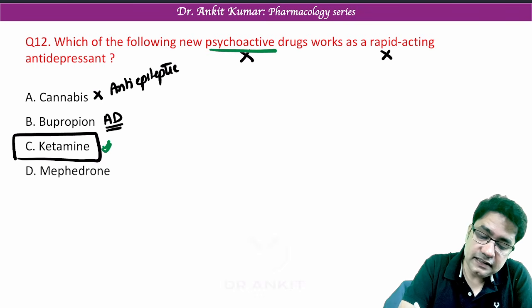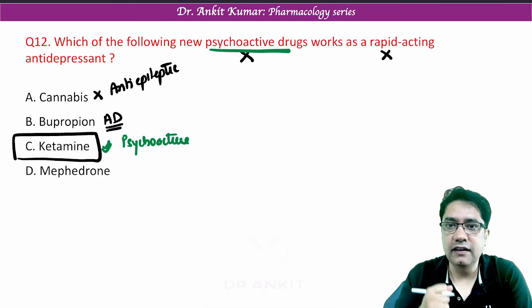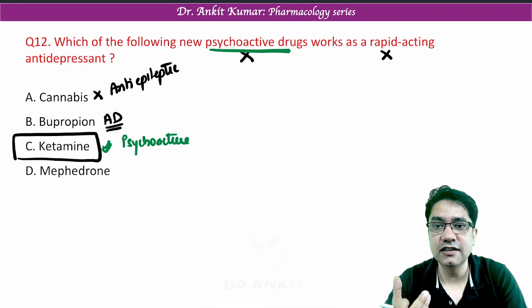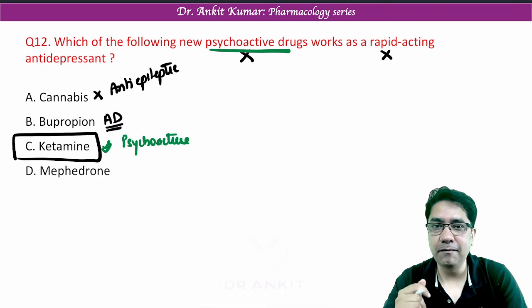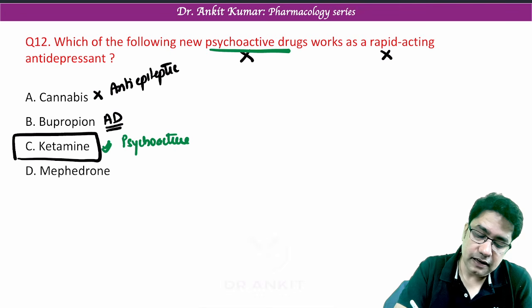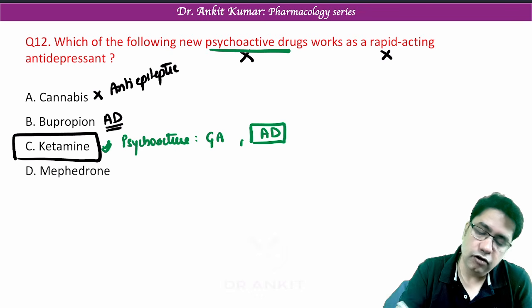Remember, ketamine is a psychoactive drug. That is why people abuse it. It is known as angel dust, PCP, and many others. It is also misused as a date rape drug. Now, this ketamine is used as a general anesthetic, but nowadays it has been approved as an antidepressant also.